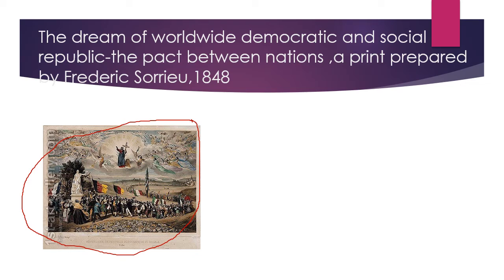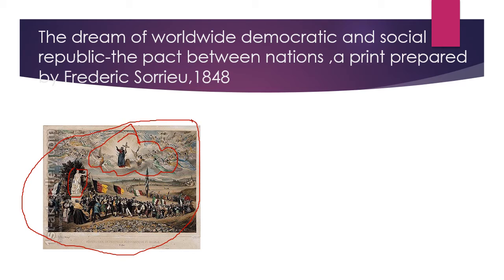Now in this painting, if you see here, see Jesus Christ and some angels, some heavenly powers can be seen this side, right? I have tried to cloud it. Now, this is a statue of liberty, holding an enlightened torch in her hand.